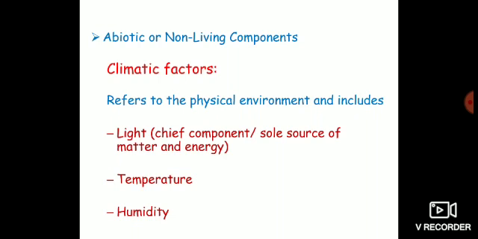That means the number of organisms, the species composition, the species number of any ecosystem depends hugely on these three factors: light, temperature, and humidity. Those ecosystems in which these three factors have high values support a large number of species. Okay.